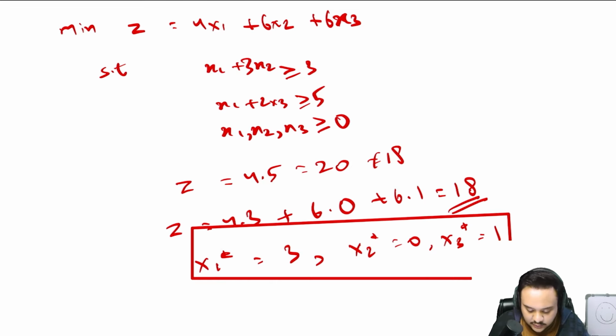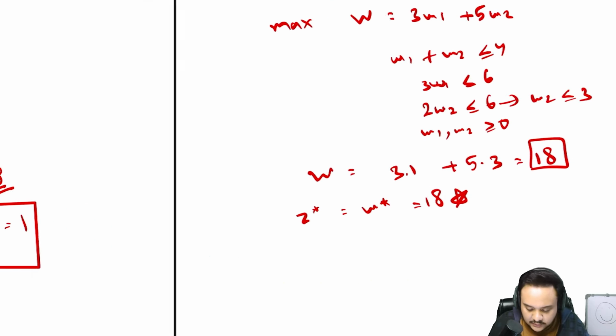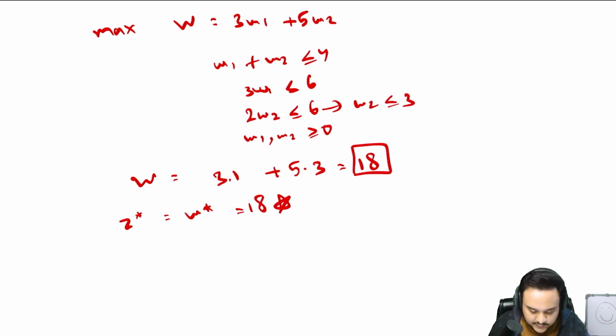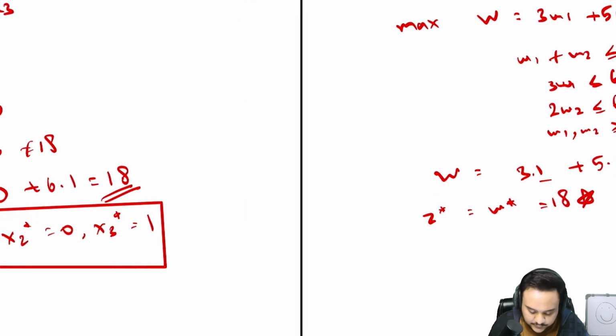So finally, what you can do now is take a look at the options. They are comparing the x values and the w values on the other side. If we look at this, x2 plus x3 is w. What is w1 plus w2? w1 plus w2 is 1 and 3, 4.